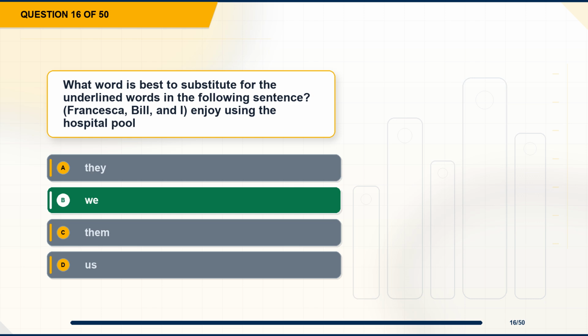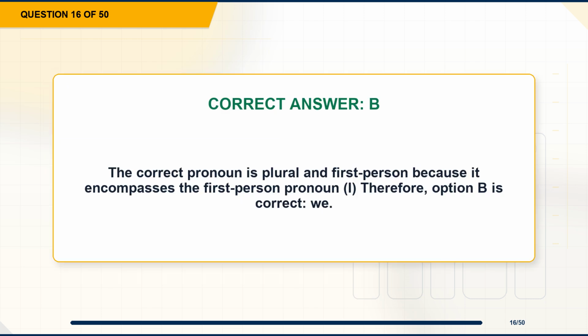The correct answer is option B. We. Explanation. The correct pronoun is plural and first person because it encompasses the first person pronoun, I. Therefore, option B is correct, we.